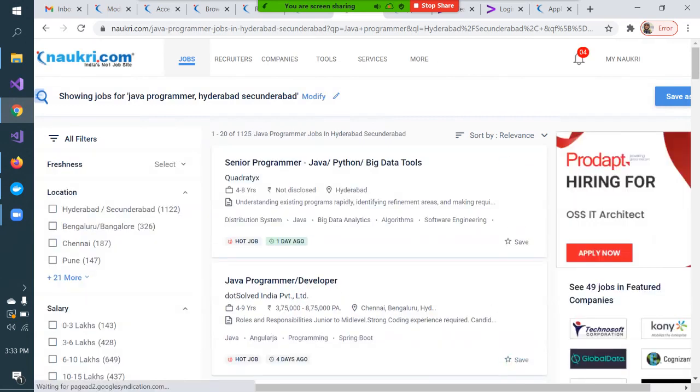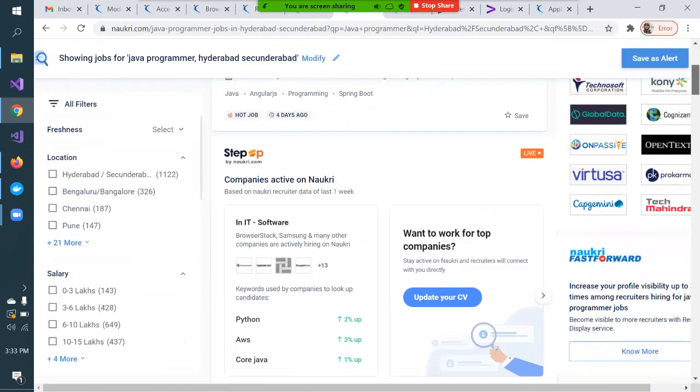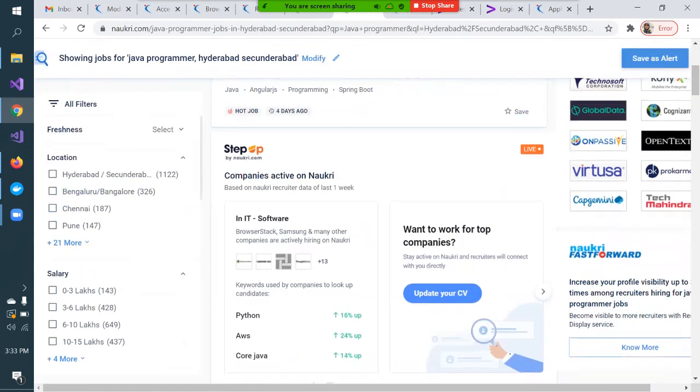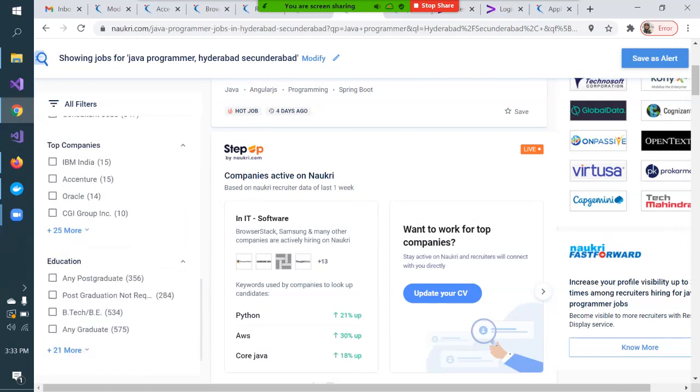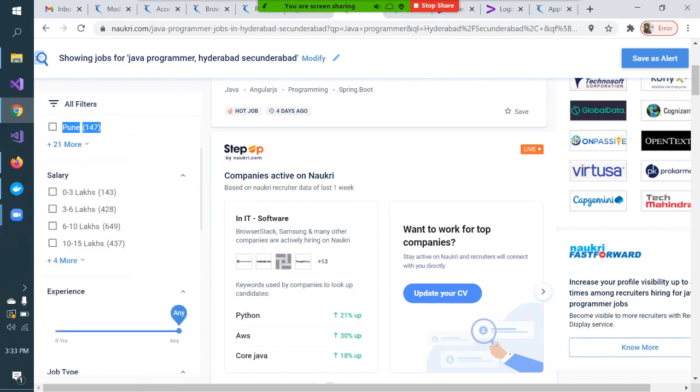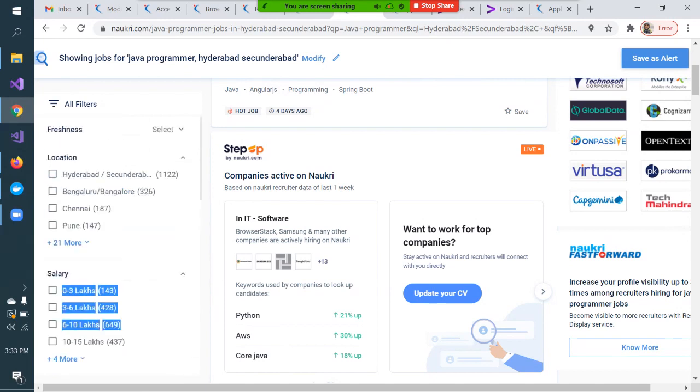Search, salary 0 to 3 lakhs. So here I want to show you the option of how you can search for fresher jobs. These on the left side are also some of the filter criteria.